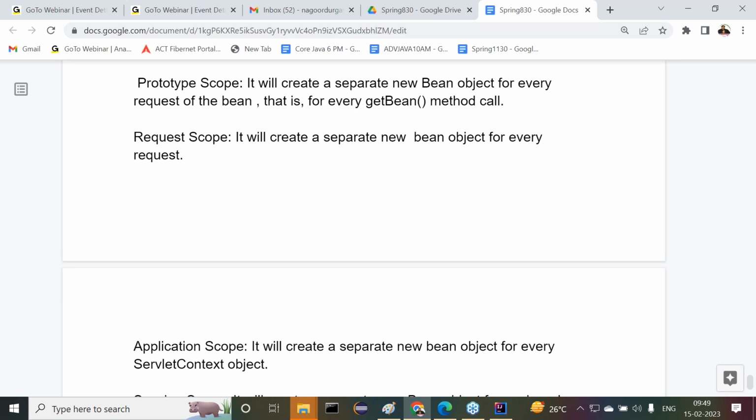So request and get bean, are they both the same? No. See, I told you clearly that request, session, application, global session, and WebSocket will be utilized in a web module, in web applications, not here. In the core module, we are not going to talk about them. We are going to talk about only singleton and prototype. Only in these two cases are we going to use the bean components. Right or not? Right, sir.